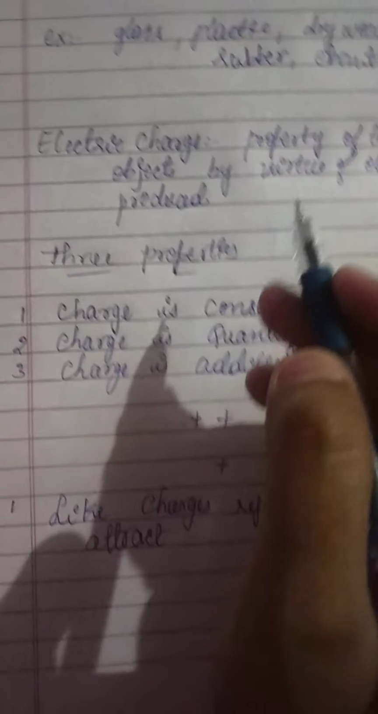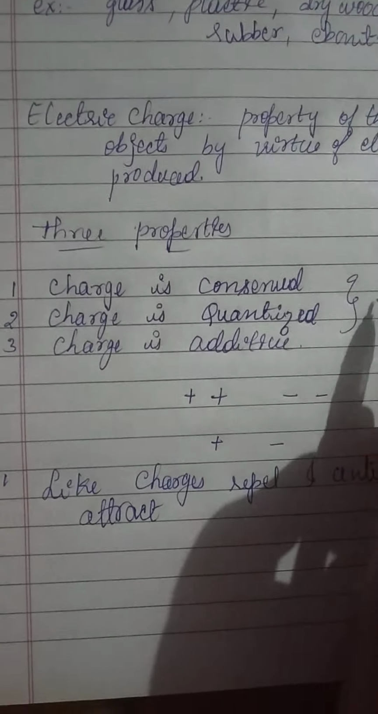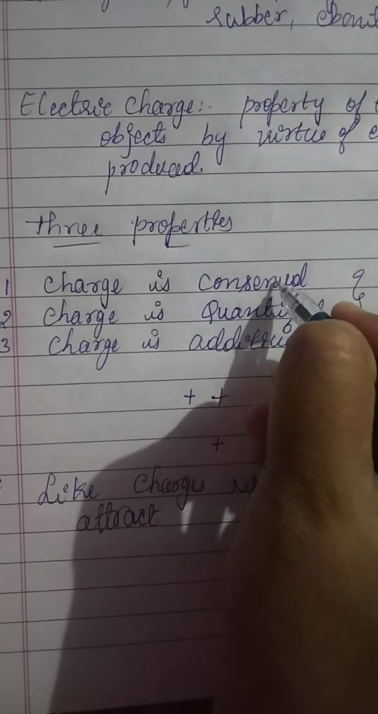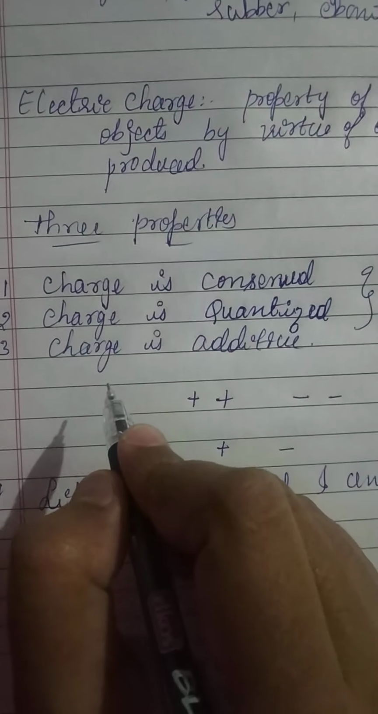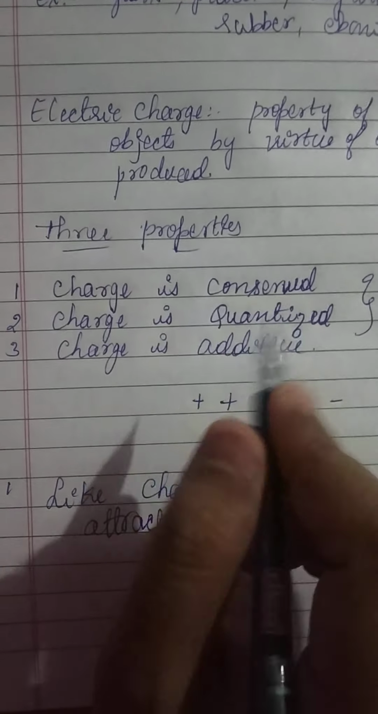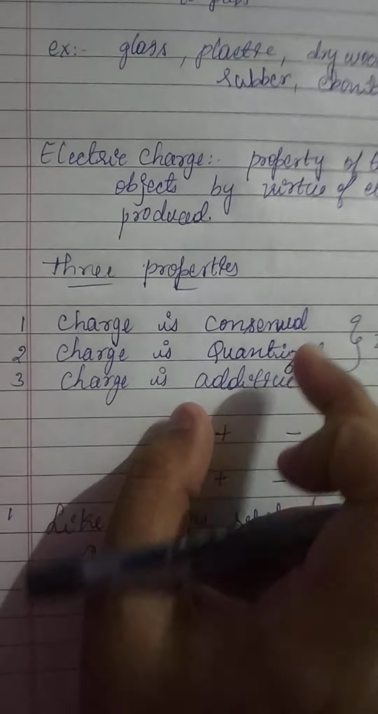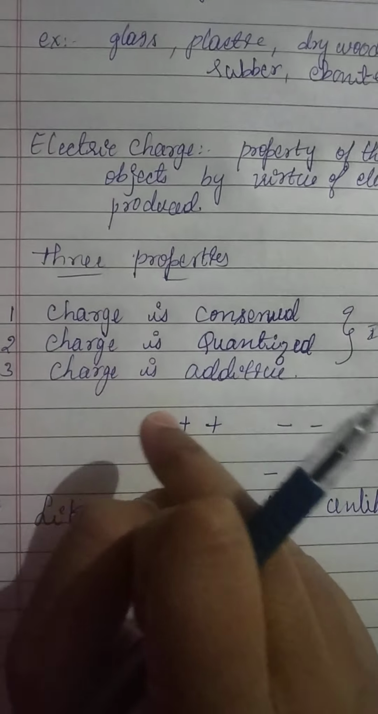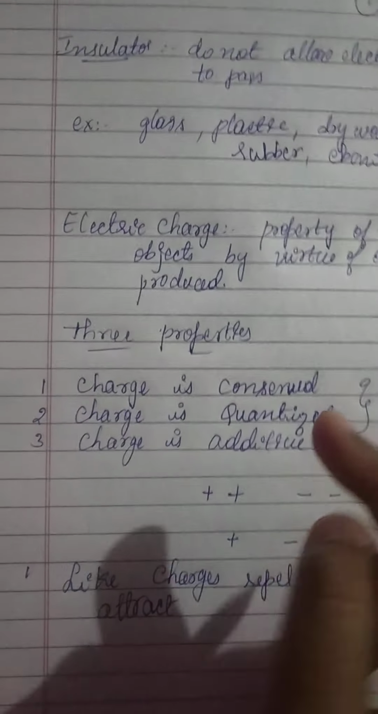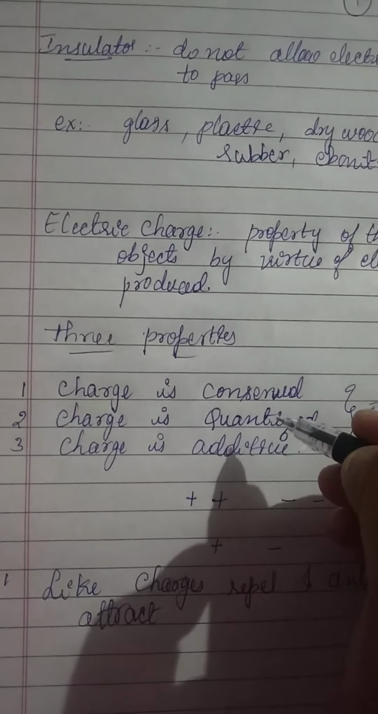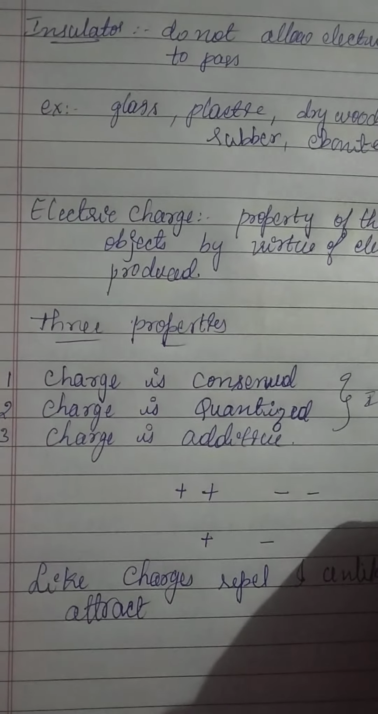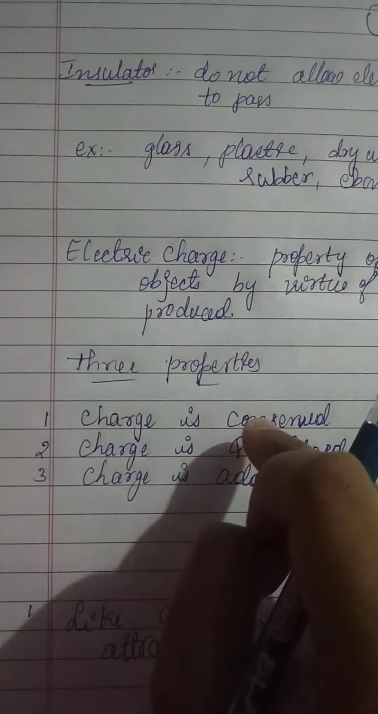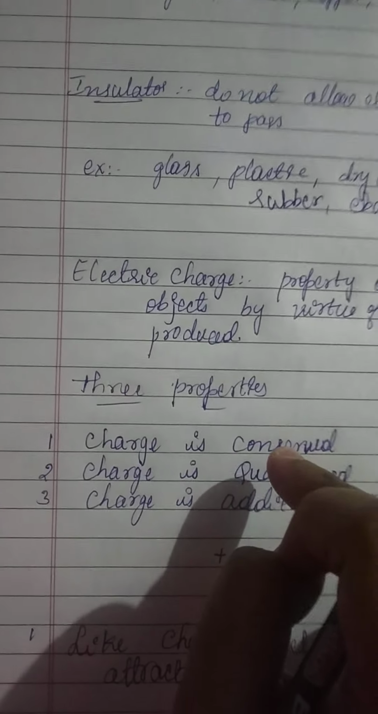The next three basic properties are very important for our examination purpose. One is charge is conserved, the second is charge is quantized, and the third is charge is additive in nature. Let's see what is meant by charge is conserved. In the first year, we studied the conservation of charge.